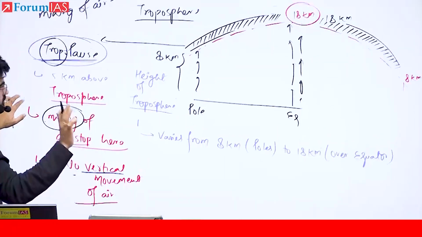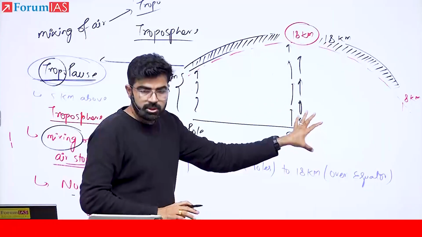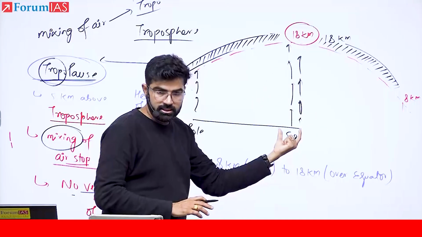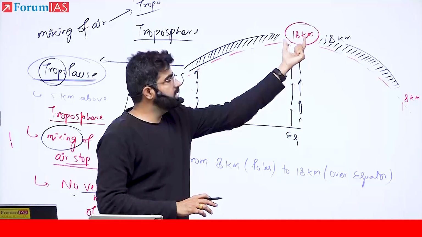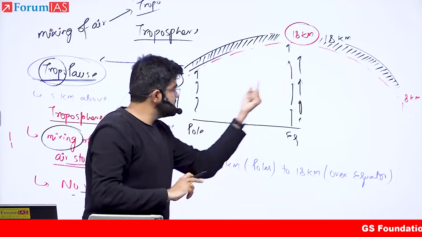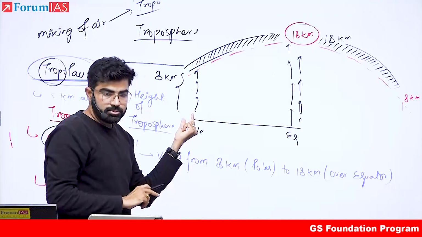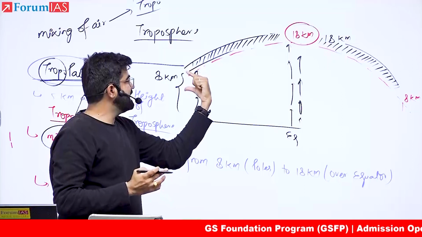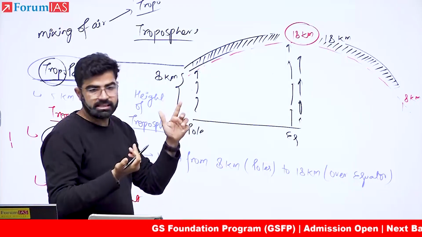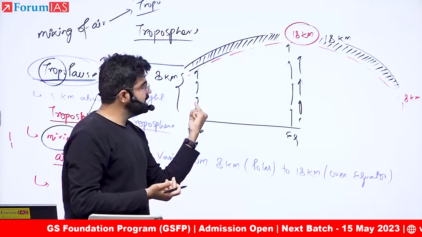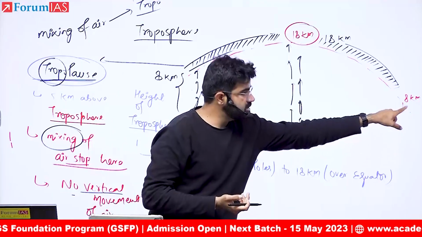Yes. See what happens, you understood till here that over this equator zone, because of the intense heat, the air can rise up to 18 km. But this is not possible in polar areas because the amount of heat is not there. So this upliftment can go up to, let's say, 6 or 8 km. Let's say 8 km. This is also a polar area, this is also 8 km.